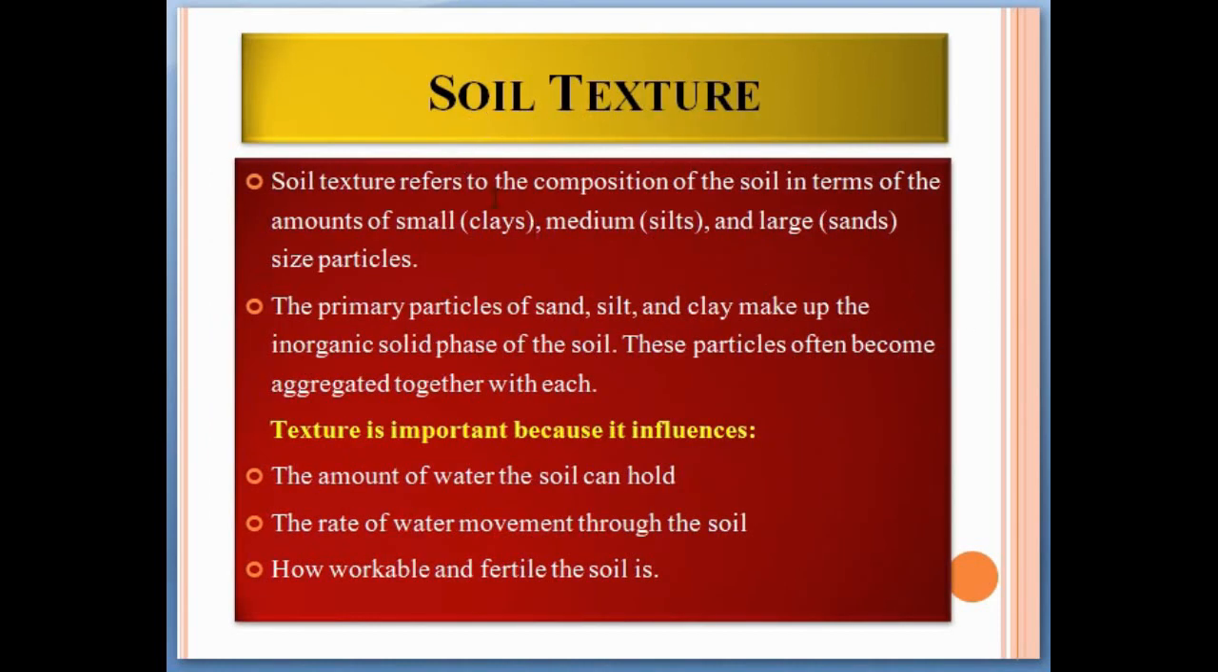Soil texture. Soil texture refers to the composition of the soil in terms of the amount of small clay particles, medium or silt particles, and large sand particles. So the primary particles of sand, silt, and clay make up the inorganic solid phase of the soil. These particles often become aggregated together with each other. So soil is actually formed with these three aggregates: sand, silt, and clay.